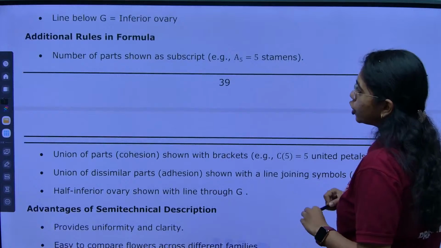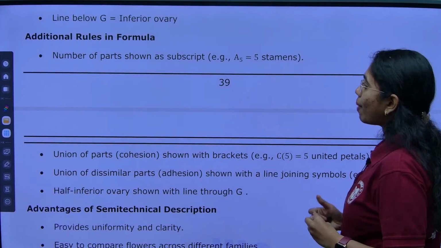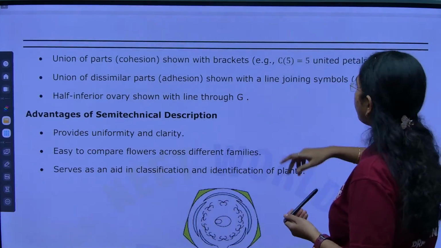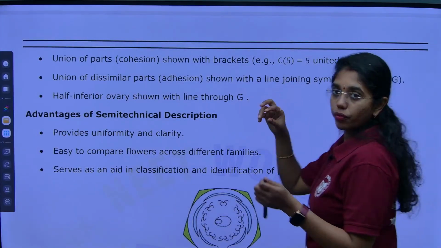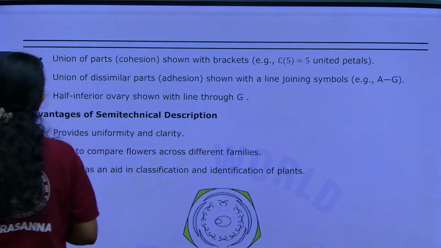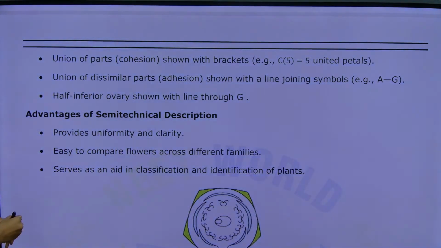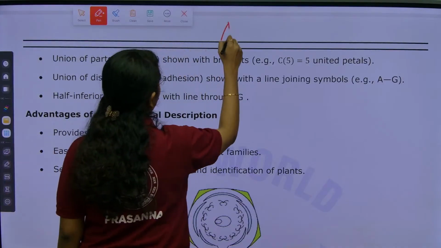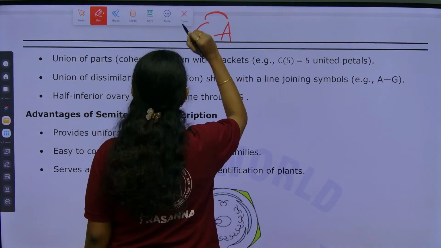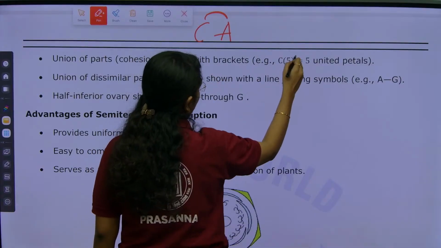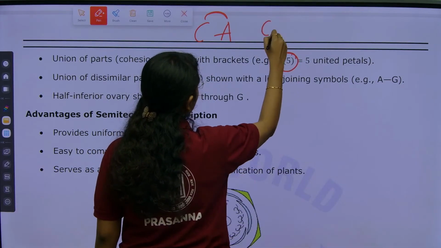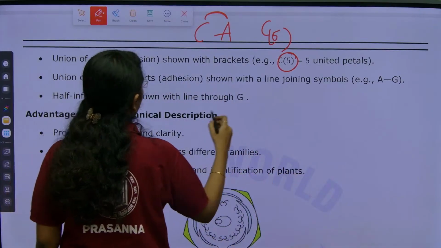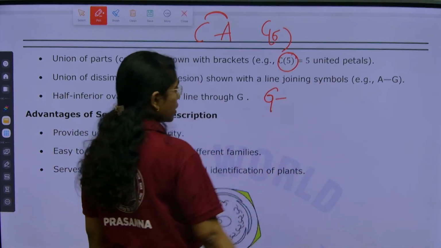What are the additional rules? The number of parts is written in subscript form, and the union of parts is written as epipetalous or epiphyllous condition, where two whorls are fused. They are addressed in this way. The cohesion for a single whorl is addressed in this way. Next, a half inferior, half superior ovary is written in this form.